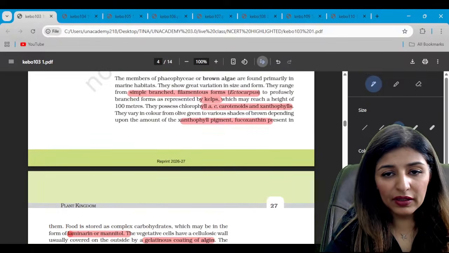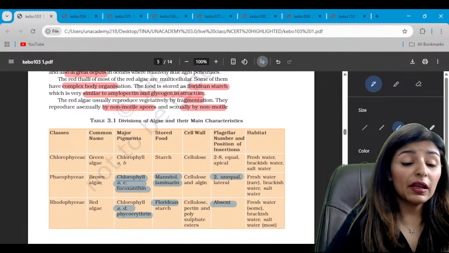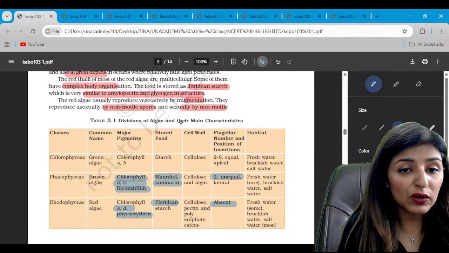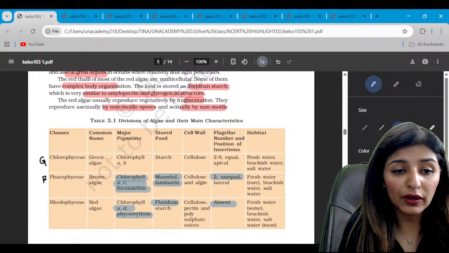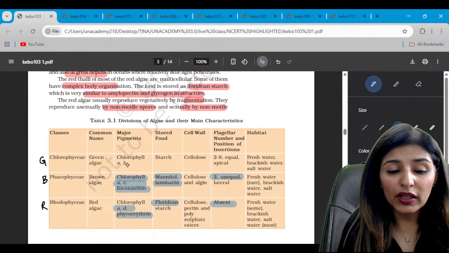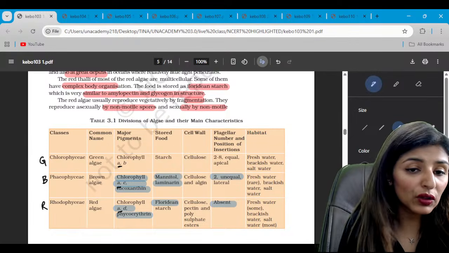Quickly revising everything. Now coming on to this very important table of kingdom Plantae. So divisions of algae and their main characteristics. So we have green, we have brown, and we have red algae. So what are the pigments here? See, all of them will have chlorophyll a, because a is a universal chlorophyll.